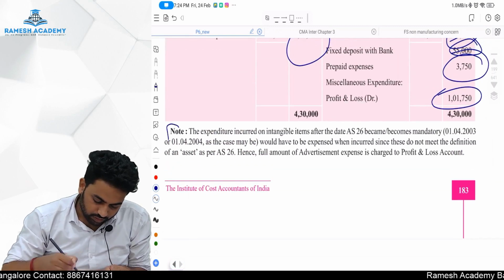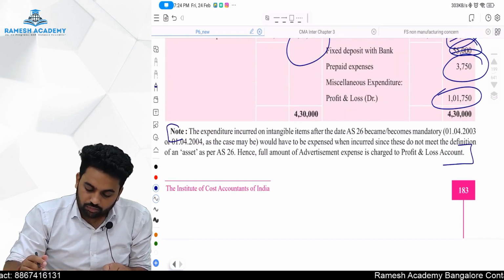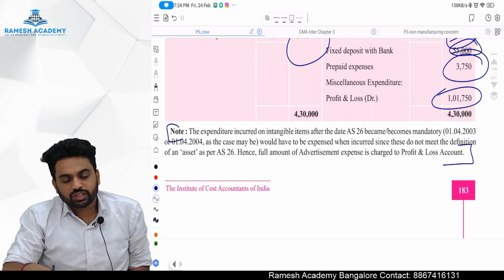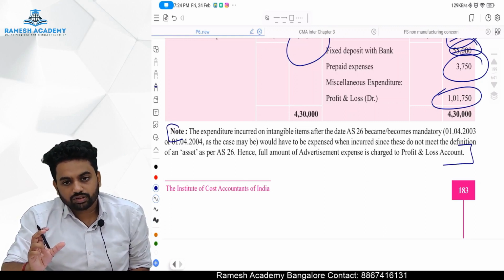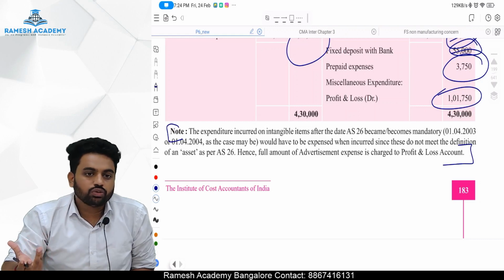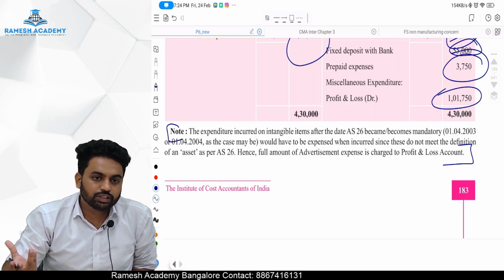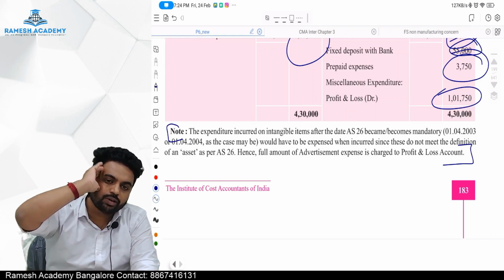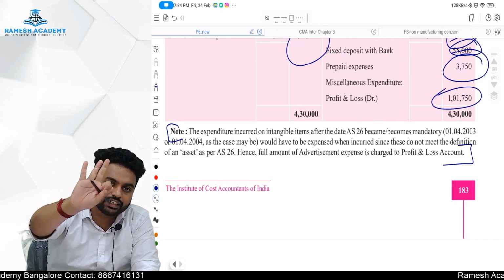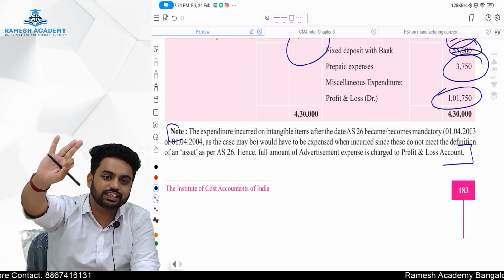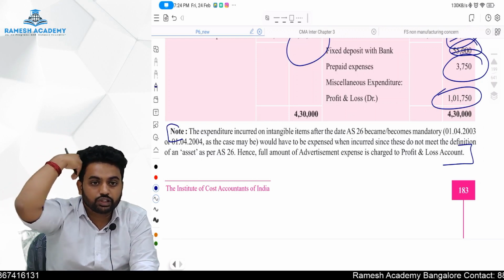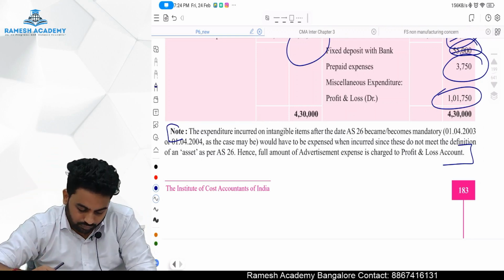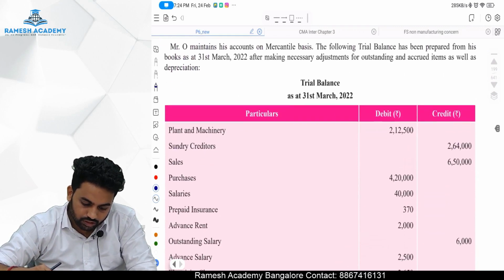See here, they have given a note. Just go through it, because our intangible asset definition says there should be a future benefit. Proper working should be there. You cannot think your advertisement is so good, so the effect will be there for 5 years. Always remember, advertisement, promotional and marketing activities will never be considered an intangible asset. Although we spent a lot of money, we should charge it to the P&L as and when it occurs. Okay, sir.